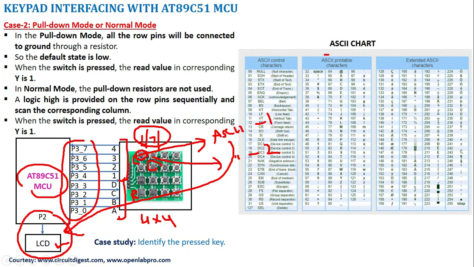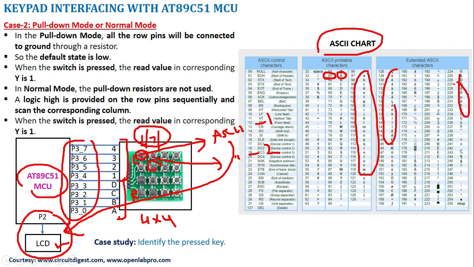This is a typical ASCII chart where you see that capital A is represented by 65 in decimal. Same way B, C, D for all the capital letters. Similarly you have small letters, and different symbols. All these ASCII values can be sent to the LCD depending upon what is available in our keypad.